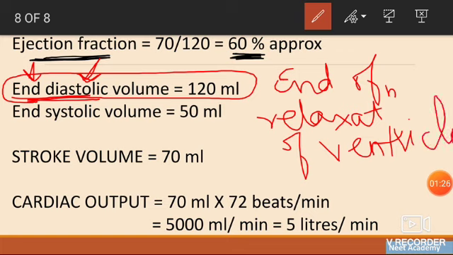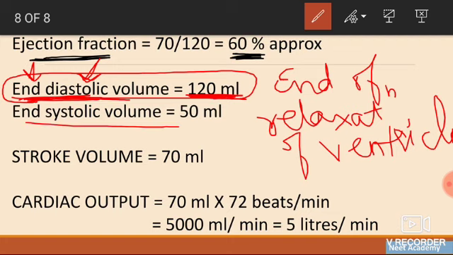And you all know at the end of the relaxed state there will be much blood in the ventricles which it has taken from the atria. At the end of relaxation, when it is just going to pump out the blood, before that it will have maximum blood, and that is 120 ml blood. We are talking just about one heartbeat, okay? Just remember that we are talking about one heartbeat. Whenever there is one phase, one cardiac cycle, then at the end of the relaxed state, at the end of the diastole, end diastolic volume is 120.